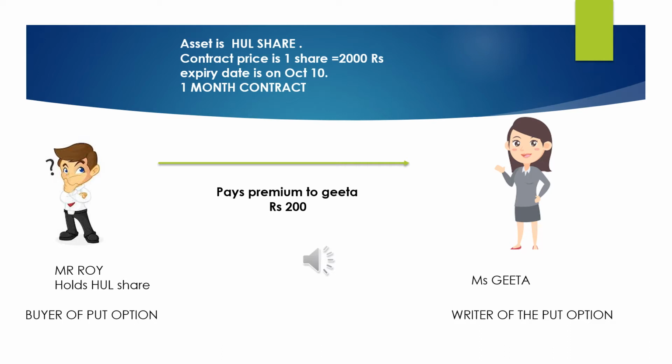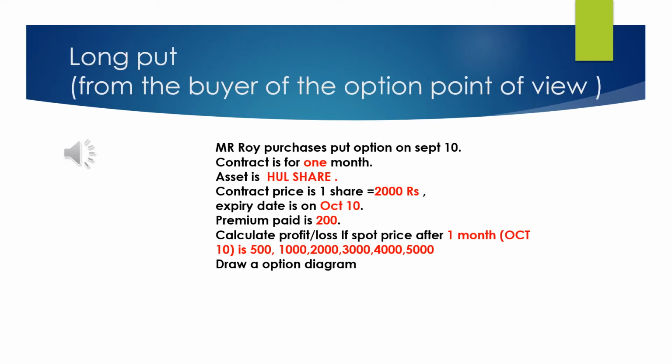So let us check different scenarios wherein Mr. Roy will decide whether he wants to execute the contract or not. To understand this, I have taken different scenarios where the spot price of HUL after 1 month will be 500, 1000, 2000, 3000, 4000, 5000.